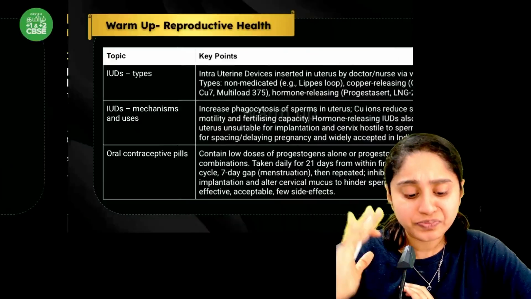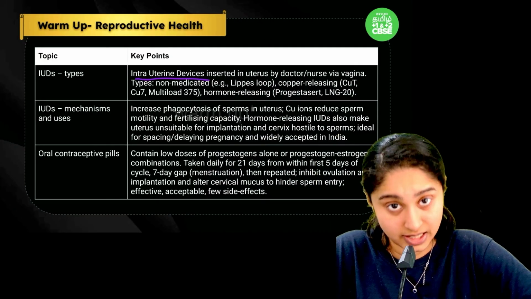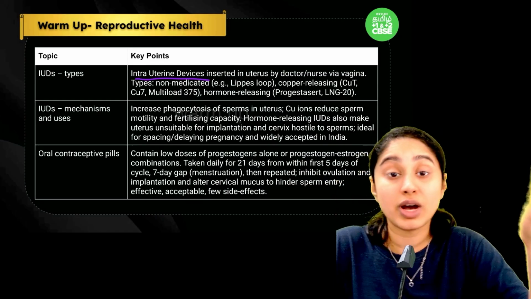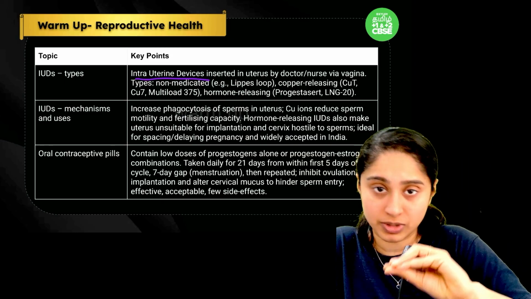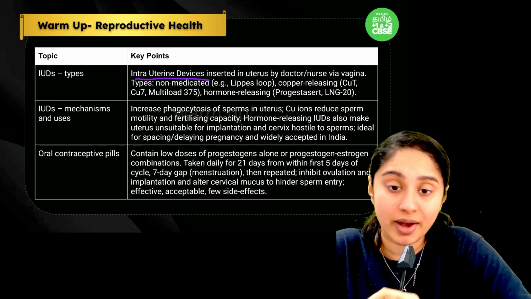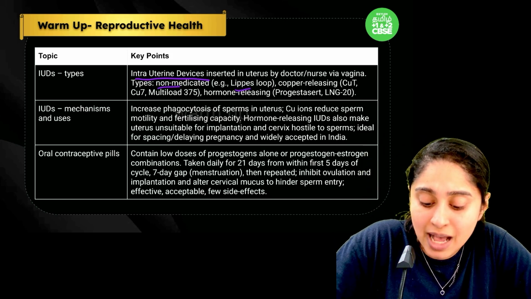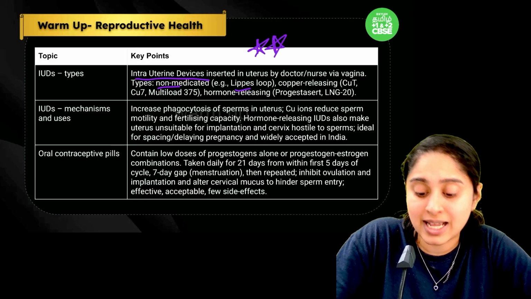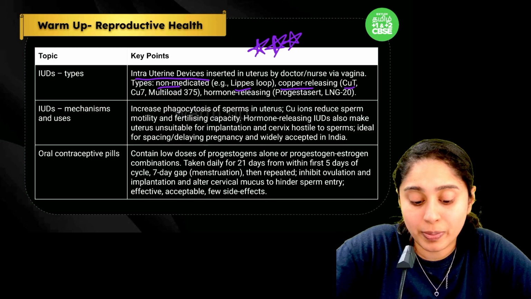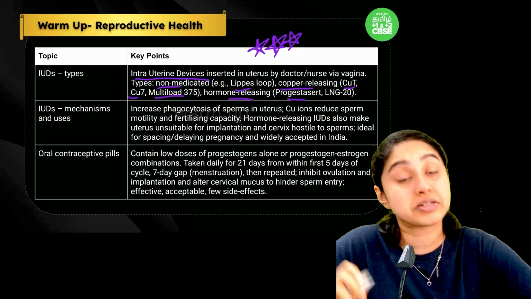Now, moving on to the IUDs. These are intrauterine devices which are inserted into the uterus by a doctor or a nurse. So far, the barrier methods are self-usable and do not need any intervention, but the IUDs will definitely require a medical intervention. Now, a non-medicated example is Lippes loop. Please remember all the examples, super important. I'm putting 3 stars here. Copper releasing, which is Copper T, Copper 7 or Multiload 375. Then hormone releasing, we have progestasert and LNG-20.